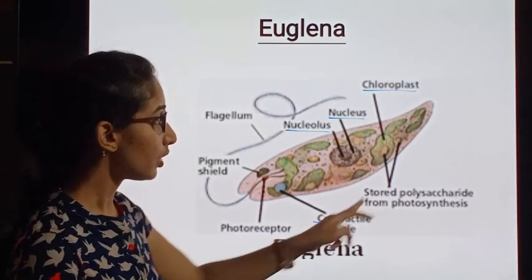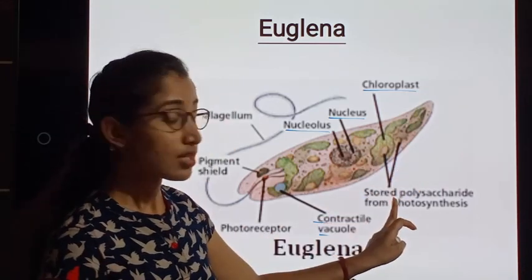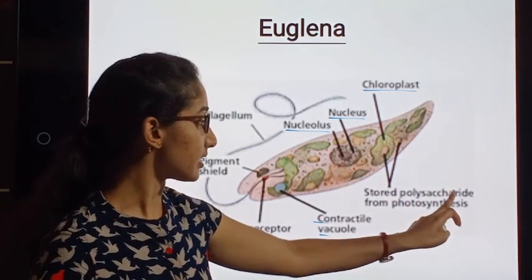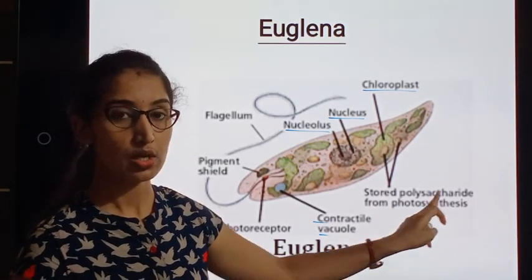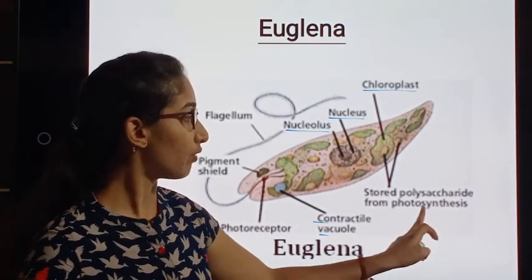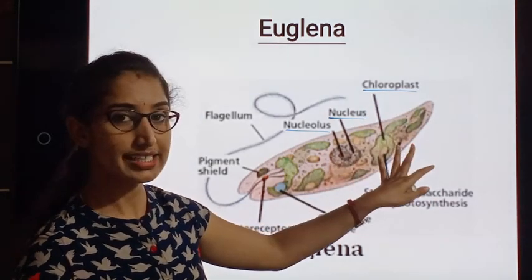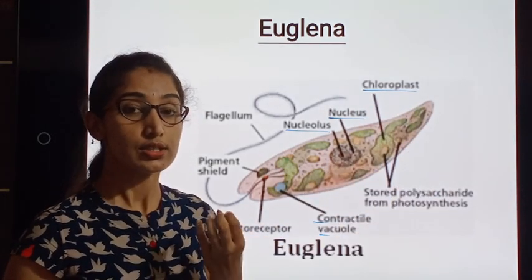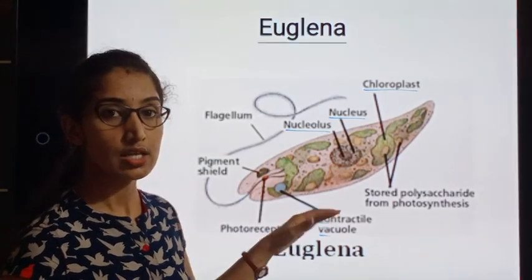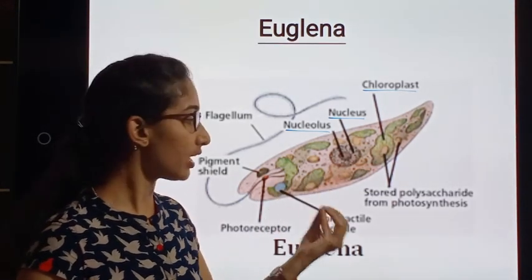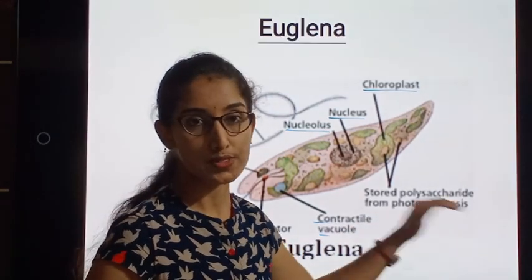And also we can find here stored polysaccharides from the photosynthesis. These polysaccharides are the stored energy that can be seen in Euglenas, which are obtained by the process of photosynthesis.